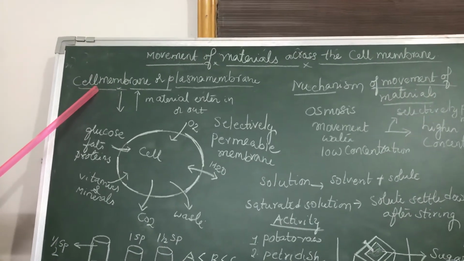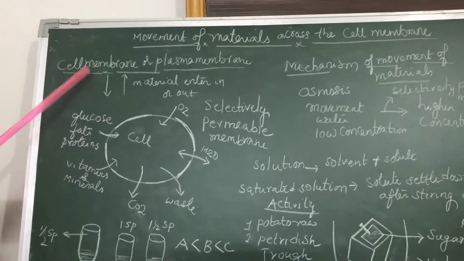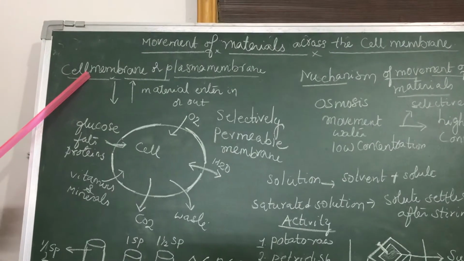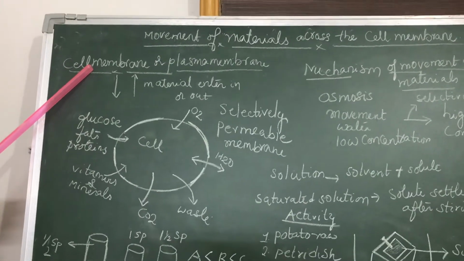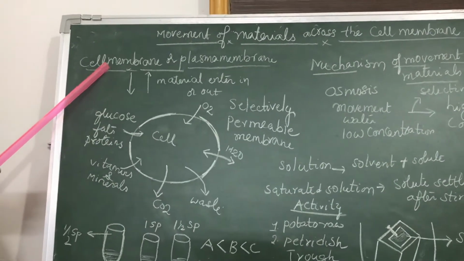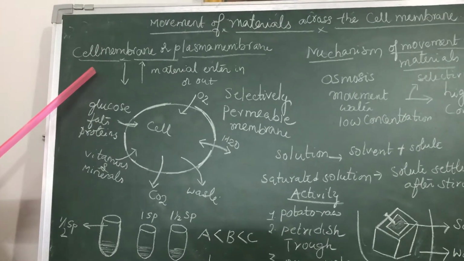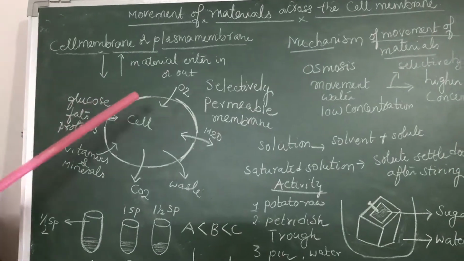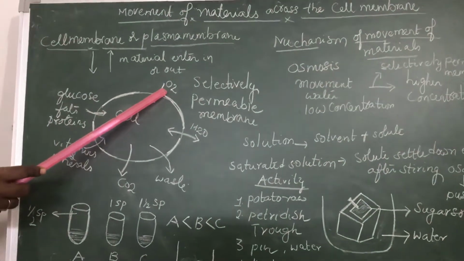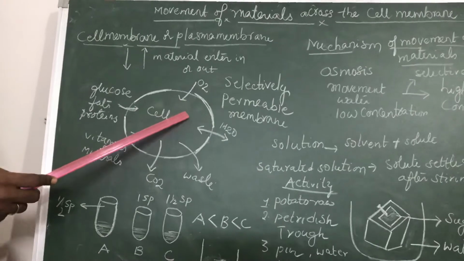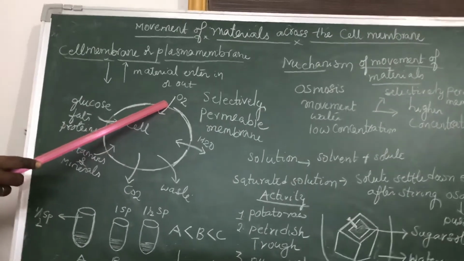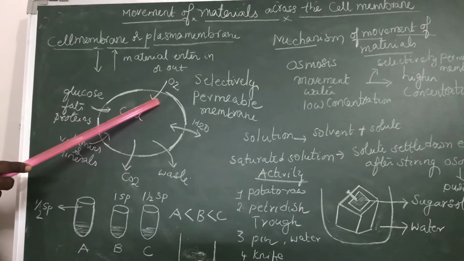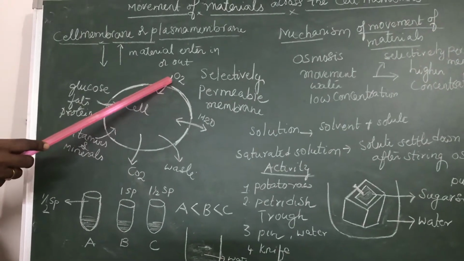We already know the materials will enter in and out through this cell membrane. This cell membrane allows so many substances to pass into the cell and also sends many substances out of the cell. Let us discuss what substances move into the cell and come out of the cell. The first and foremost substance is oxygen. Oxygen enters the cell. Oxygen is needed for energy production. So oxygen must go into each and every cell for the production of energy.